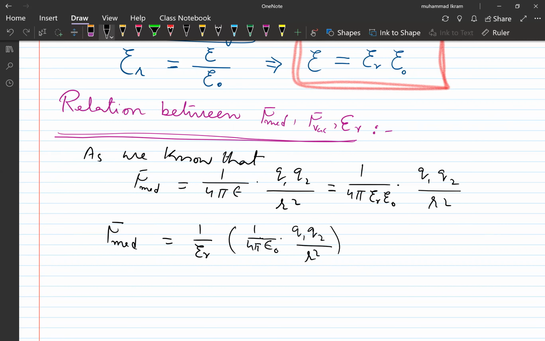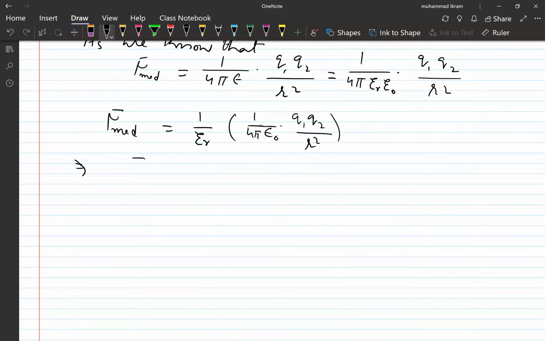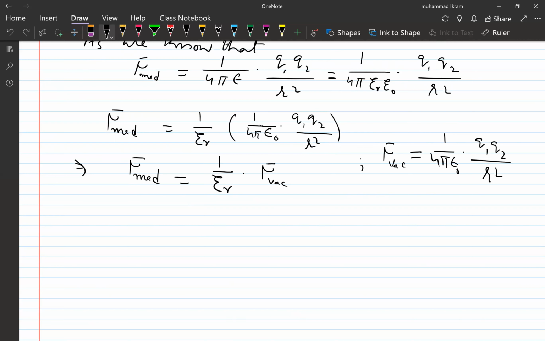So what does this mean? This implies that F medium equals 1 over epsilon R times the term for F vacuum, because in the beginning we considered free space, which is 1 over 4 pi epsilon naught into Q1 Q2 by R square. So F medium is equal to F vacuum divided by epsilon R.